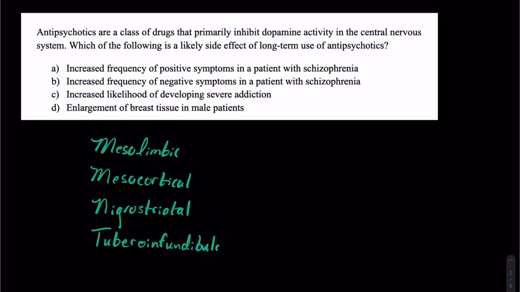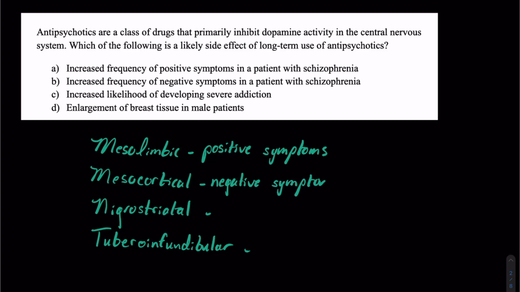Now, in the context of schizophrenia, to simplify things for the MCAT, the mesolimbic pathway is going to be largely responsible for some of the positive symptoms of schizophrenia. So we're thinking things like hallucinations, delusions, etc. Mesocortical is going to be more responsible for the negative symptoms, so lack of emotional expression, lack of motivation, etc.